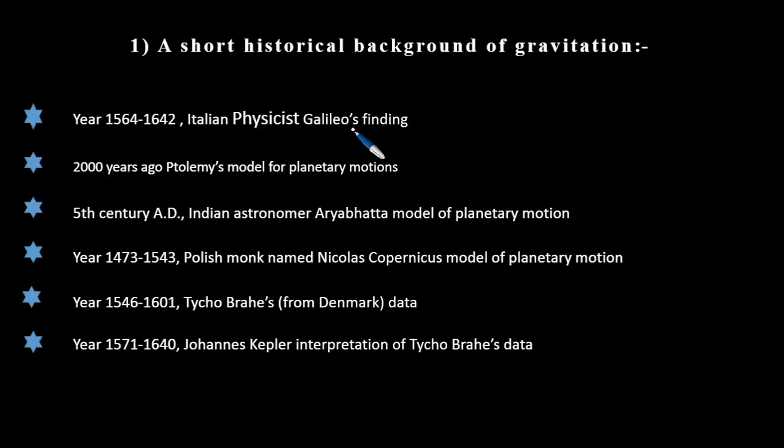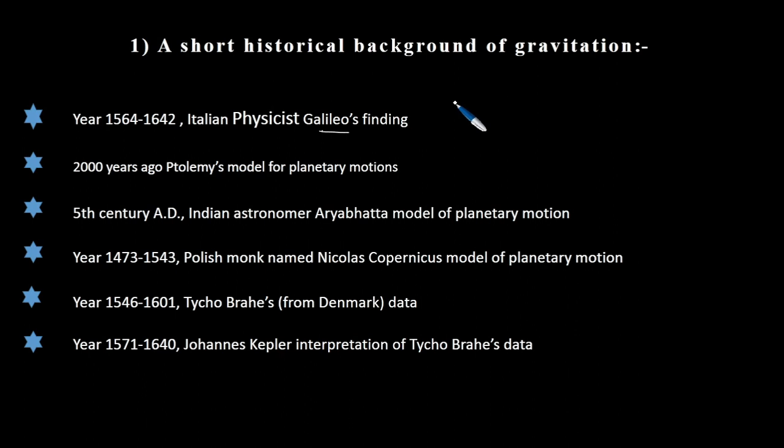Starting with Galileo. What contributions did Galileo make? Galileo recognized the fact that all bodies are accelerated with a constant acceleration towards the Earth, irrespective of their masses. So according to Galileo, everything on or above the surface of Earth is accelerated towards Earth irrespective of its mass.